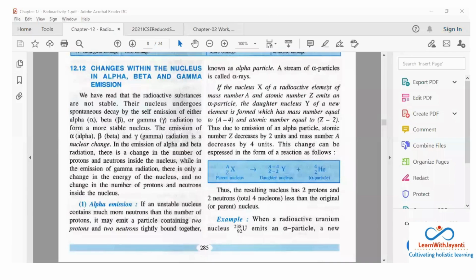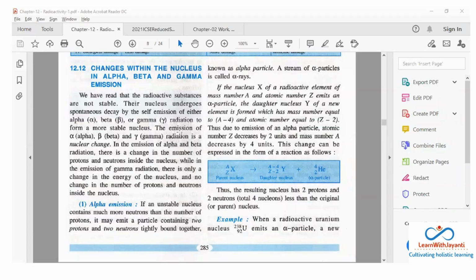Okay, changes within the nucleus in alpha, beta, and gamma emission. Now we have read that radioactive substances are not stable. Their nucleus undergoes spontaneous decay by the self-emission of either alpha, beta, or gamma radiation. Okay, why do they want to radiate? Because they want to become a stable nucleus.